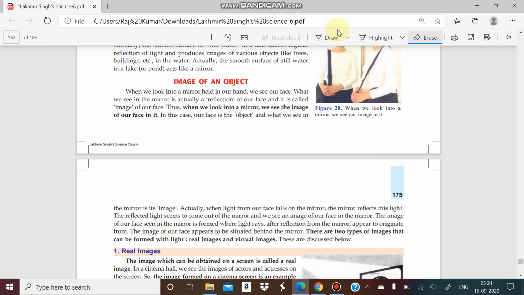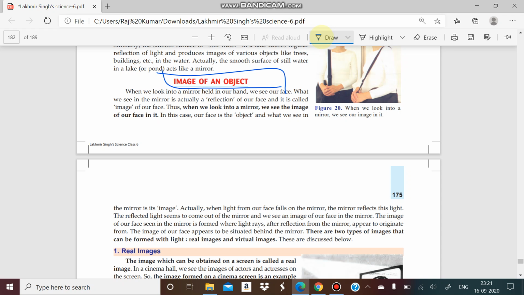So in today's class we will discuss the image of an object, and how an object's image is formed by a mirror. I think you have seen your image in a mirror. If you look into the mirror, you will see your face, your ear, your hand in it. I think we all have experienced that. That is generally known as the image of the object.